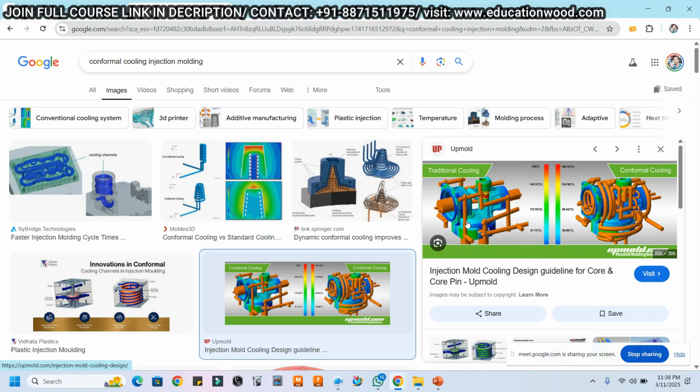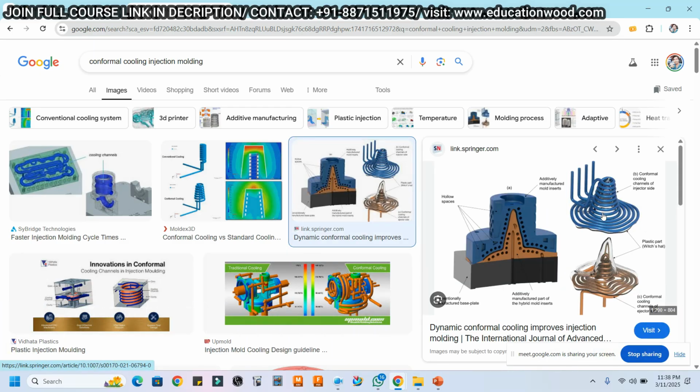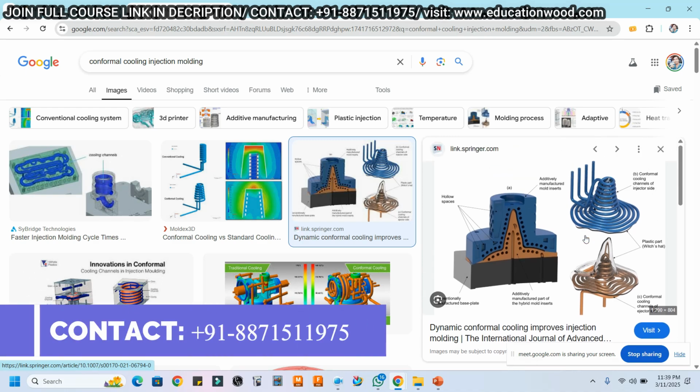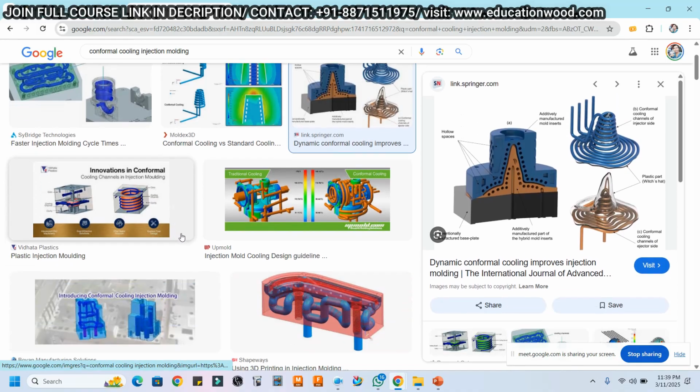Not possible. So we provide inline or zigzag cooling. This type of cooling we cannot create because it needs a 3D printer, and the mold will be costly, and the product will be costly also.